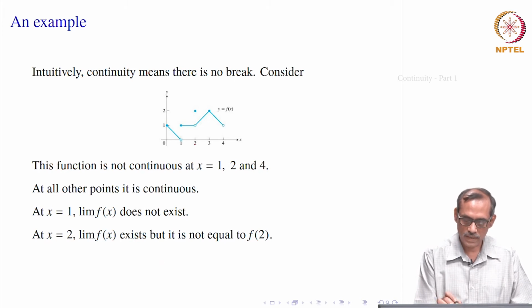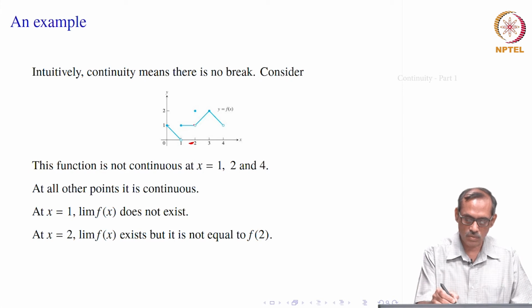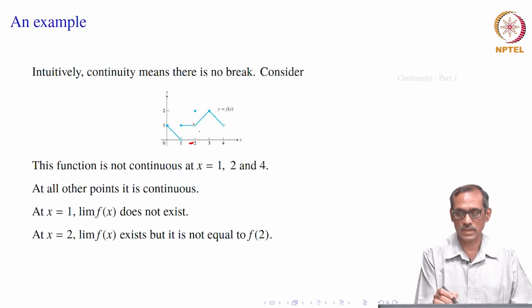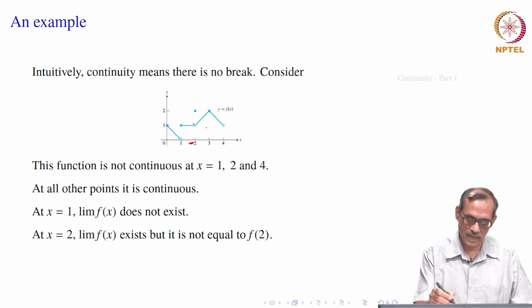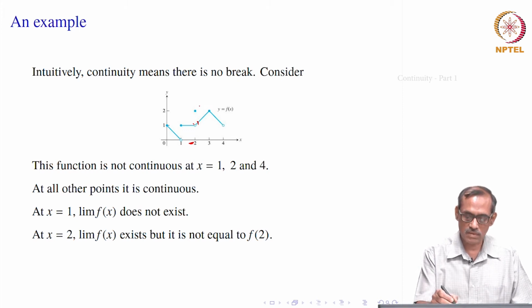What about 2? At 2 you find that on the left side, when x varies to the left of 2 but near 2, its limit is equal to 1, because all the values of f of x lie near 1. On the right side again, that is also near 1. So, the limit exists, but f of 2 is equal to 2. Its limit is not 2, its limit is 1. When it is the left side, it remains near 1.